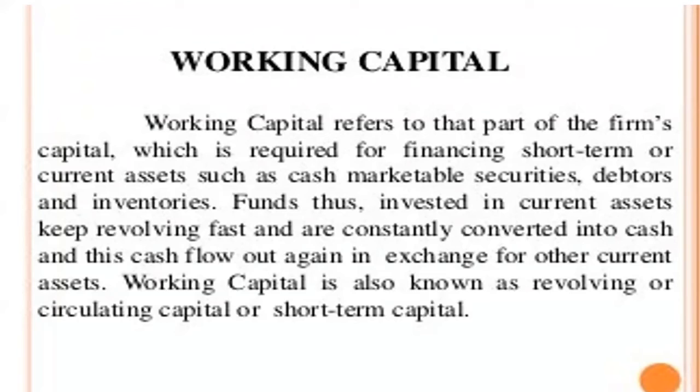So these are some names of working capital: it is also called revolving capital, circulating capital, and short-term capital. You can remember this by the mnemonic WCRS: working capital, circulating capital, revolving capital, and short-term capital. Working capital management simply means the use of current assets and current liabilities so that they are converted into cash as soon as possible, and we can buy a new current asset in exchange for it.